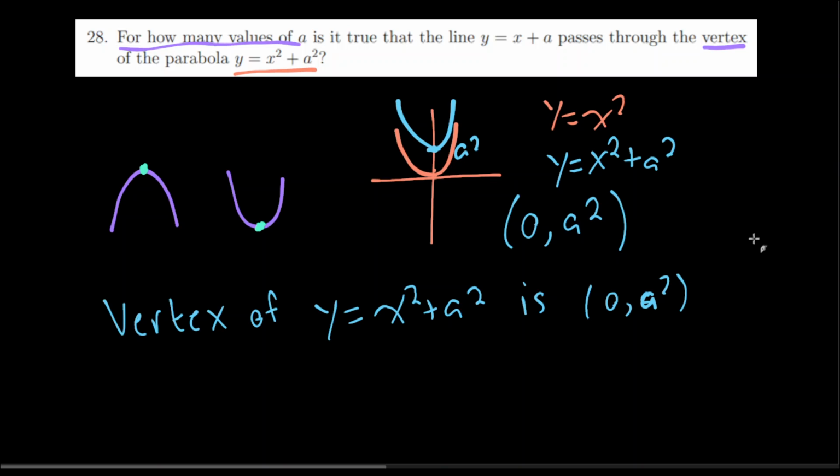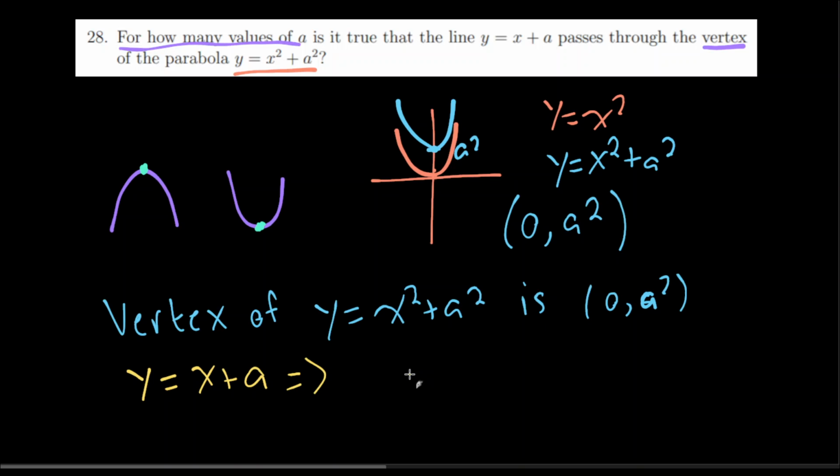That's what it means to pass through a point, when you share the same coordinates at that same point. So we have y equals x plus a, and for how many values of a, this is the main question, does this coincide with this?